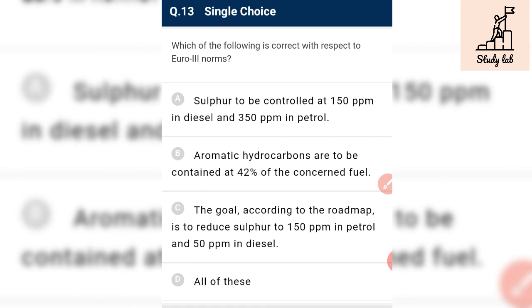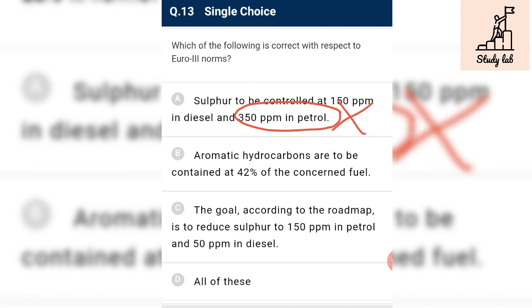Which of the following is correct with respect to the Euro 3 norm? Sulfur content to be controlled at 150 ppm in diesel. No, sulfur content should be 350 in diesel and 150 in petrol. They reversed the options, so it is incorrect. Petrol is more pure than diesel, so we have to reduce the amount of sulfur more in petrol.